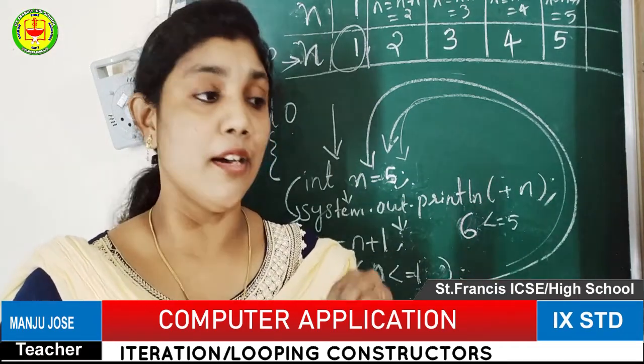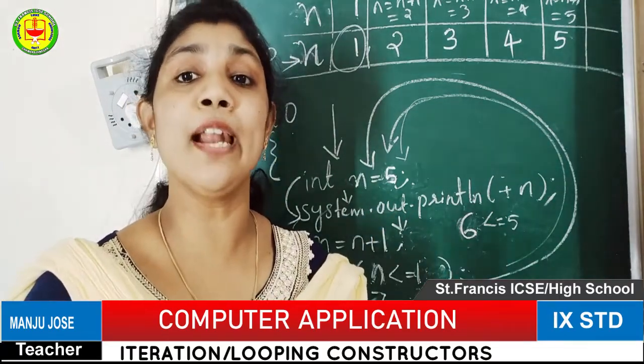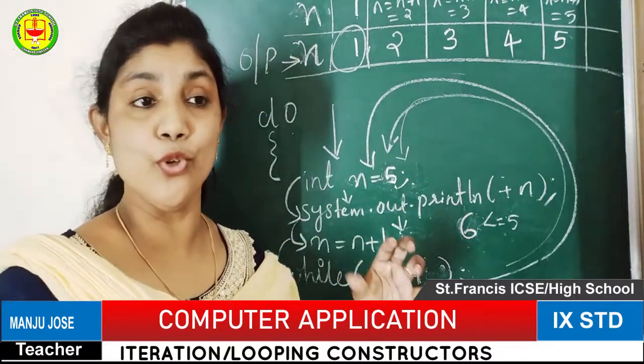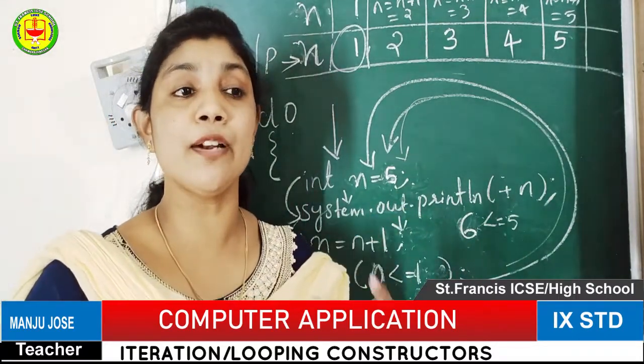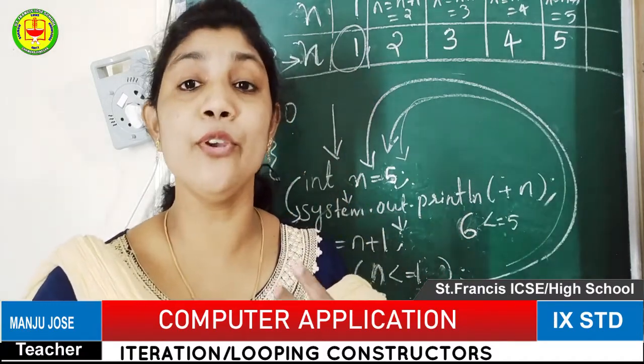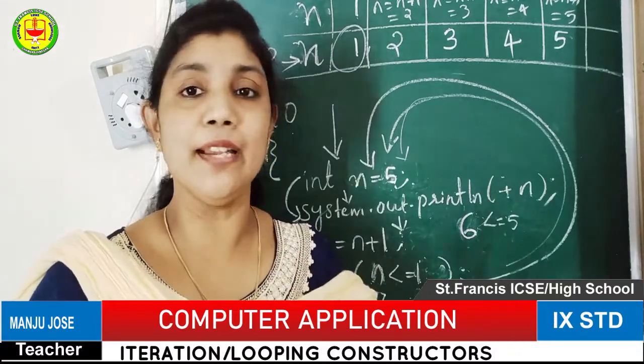Once the theory is attended, you should do the practical program, then only will you understand more about the looping concept. After listening to the theory of the looping concept, you have to do at least one program, then only will you get a complete understanding. Otherwise it is very difficult to understand.